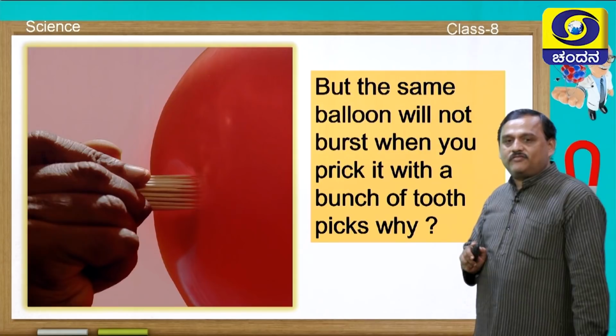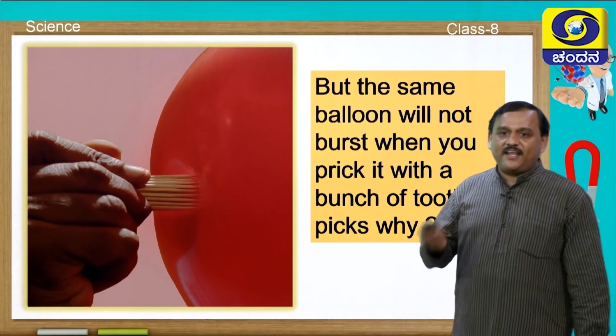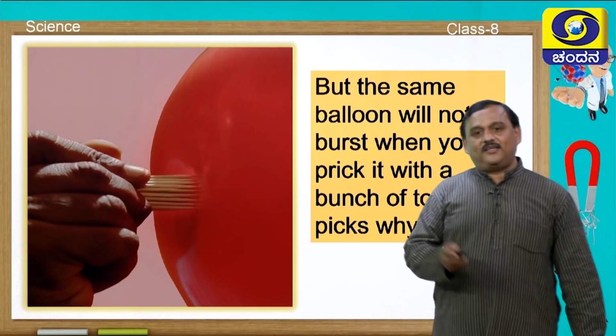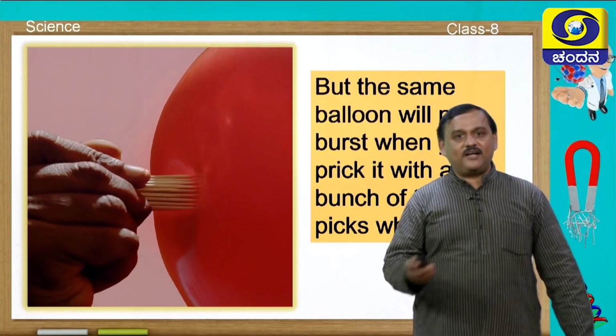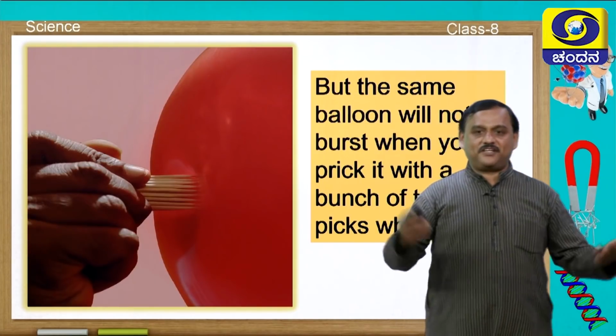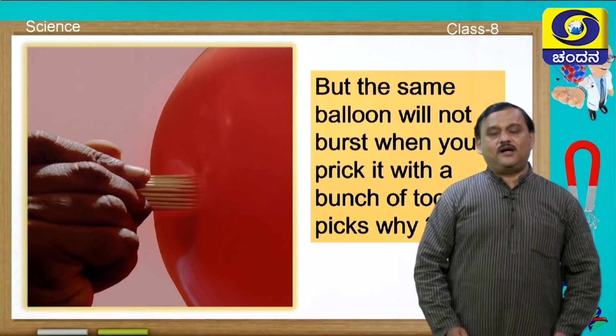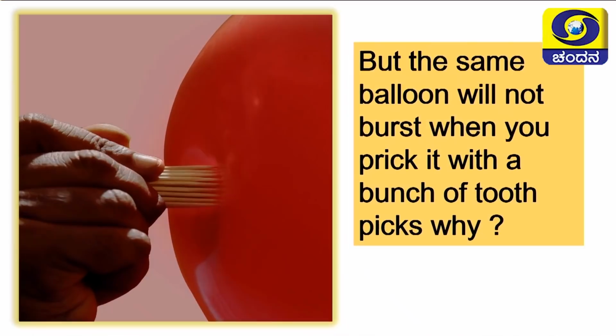What is the reason for this? Having the knowledge of area and pressure, you can answer this, and you can try this activity at home, and it will be like magic for the viewers. You can do the activity, and also give the reason for this.